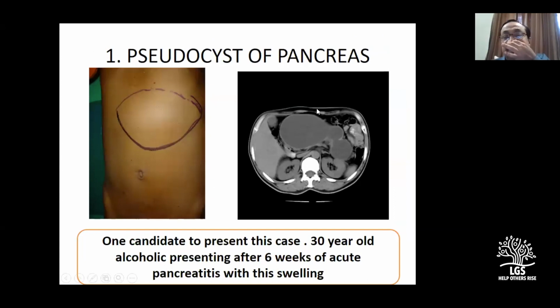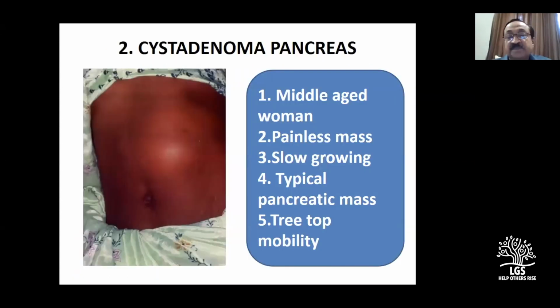The stomach is almost like one thin line here. In that situation, if there is hardly any air, you will not get a resonant note. Both are possible, madam. It all depends upon how tense the pseudocyst is. If it is compressing the stomach too much, there will not be any air, so you will get a dull note.